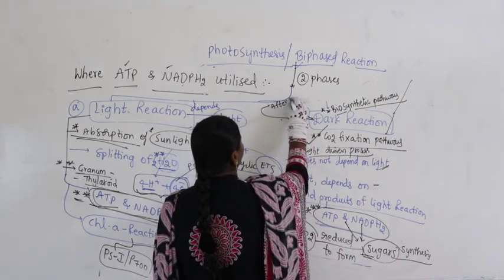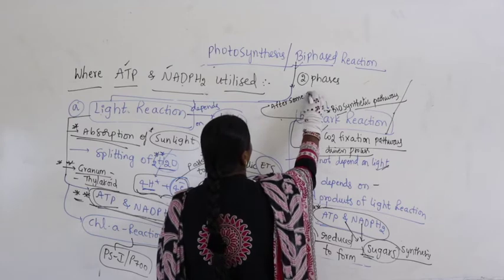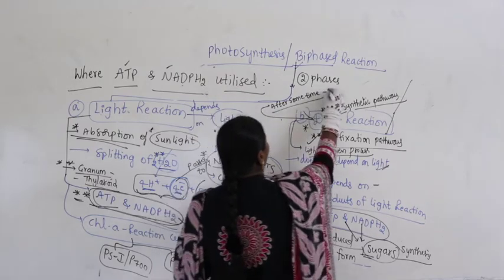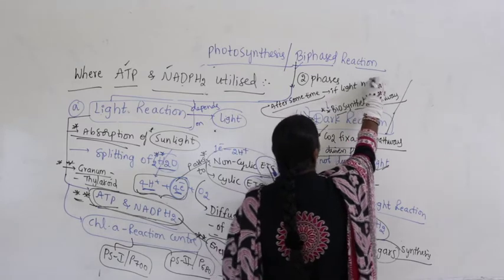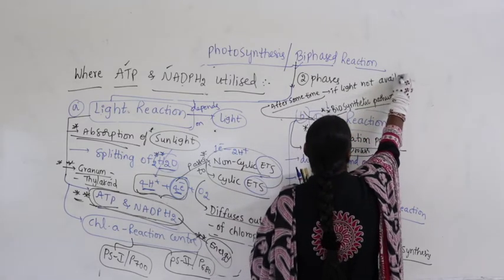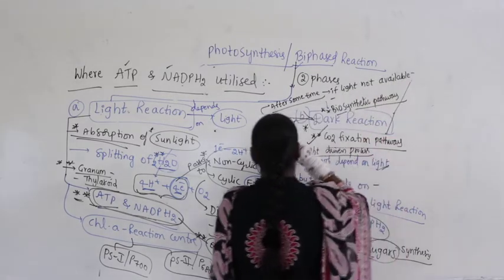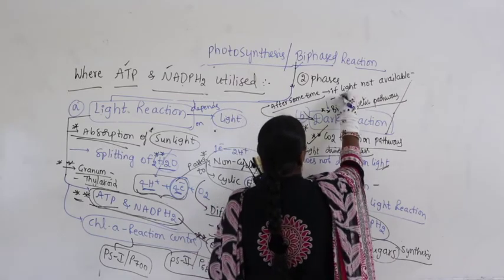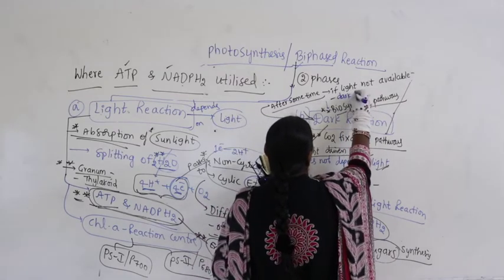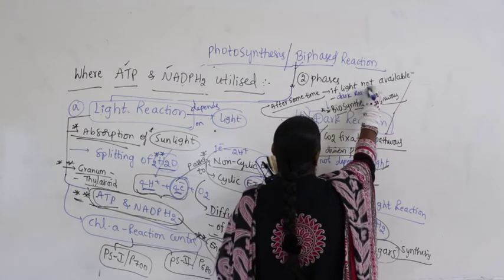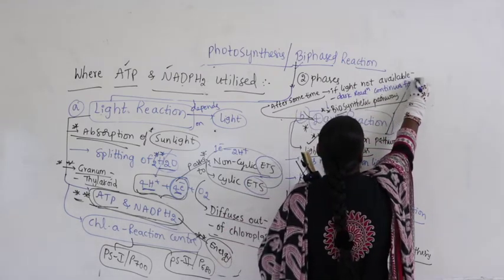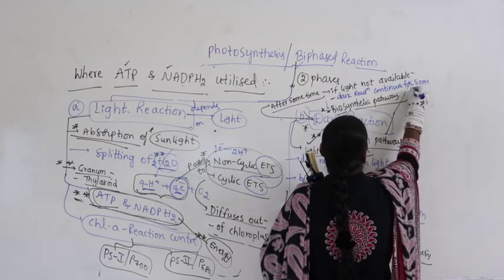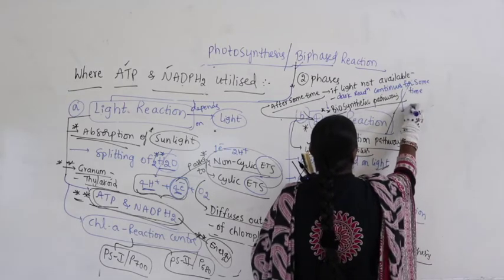After some time, if light is not available, dark reaction continues for some time, and then stops.